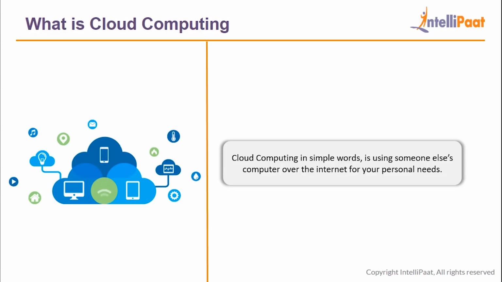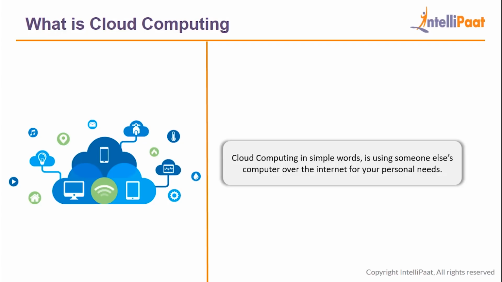What it basically means is that, let's say you're storing some data on someone else's computer instead of doing it on your own personal hard drive. Now, you store the data and access it on someone else's computer using the internet. We can take Gmail here for example. You receive emails, right? And you can access them anytime you want, but they don't really get stored in your computer's hard drive, do they? So how are you able to access your emails? Where are they actually getting stored? Well, for now, let's say they're getting stored on Google's personal hard drive and you access them using internet.